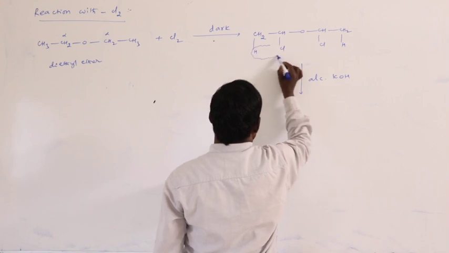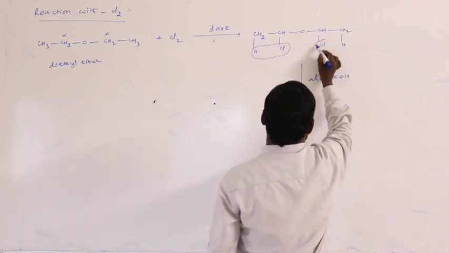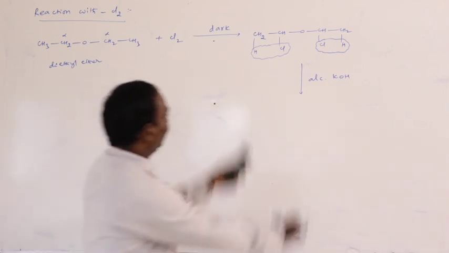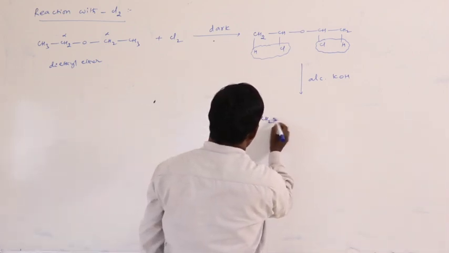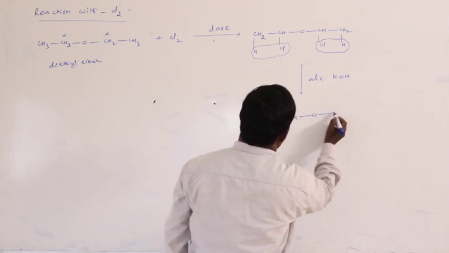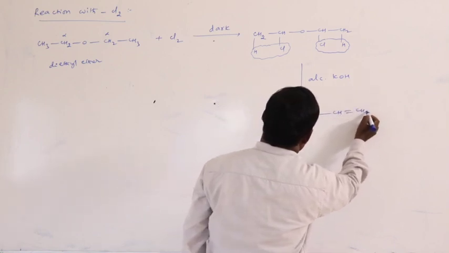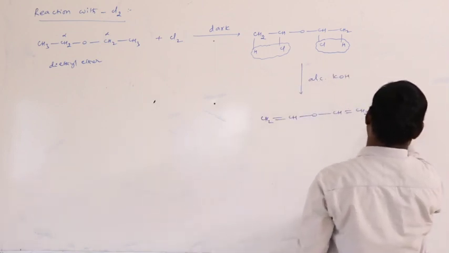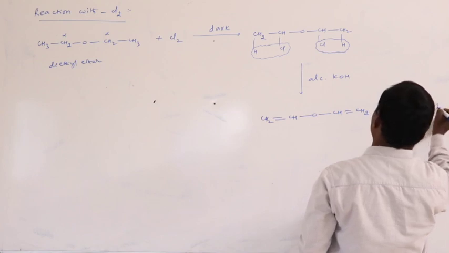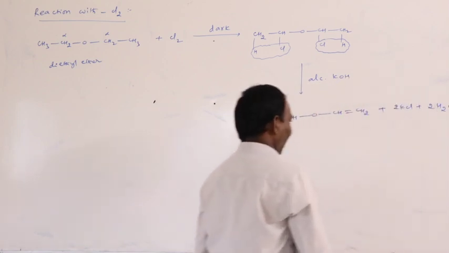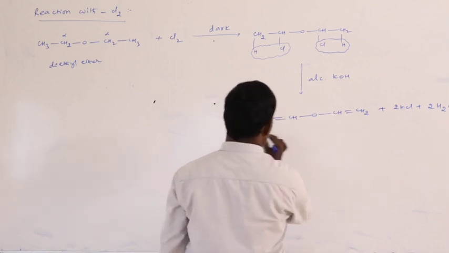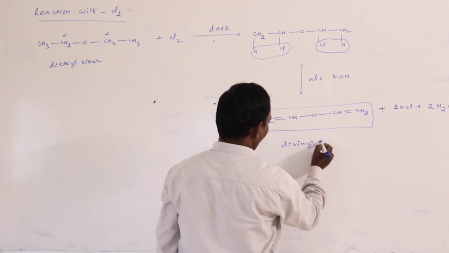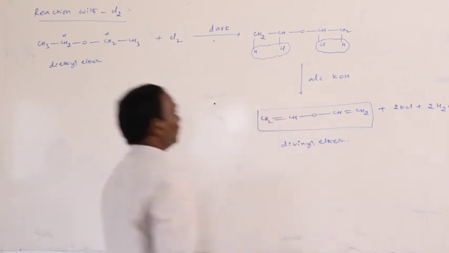Dehydrohalogenation means removal of hydrogen and halogen. Then it gives CH2=CH-O-CH=CH2, plus here 2 moles of KOH is taken, 2 moles of KCl plus 2 moles of water. This is called divinyl ether. Divinyl ether formation takes place.